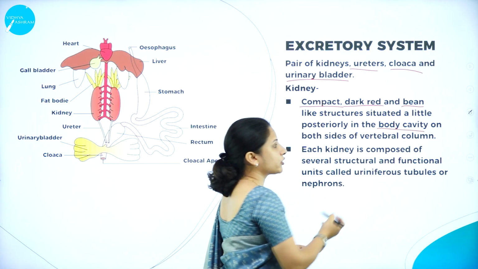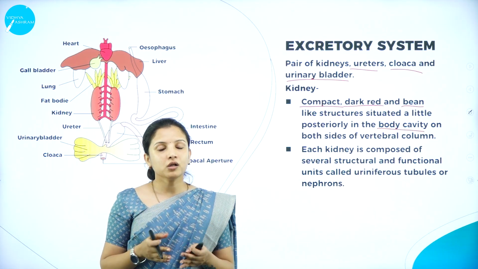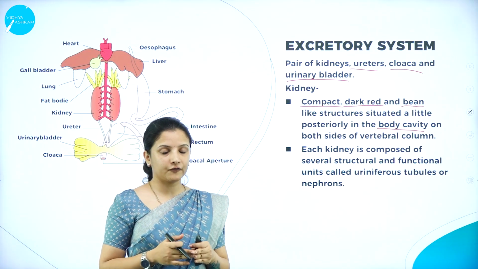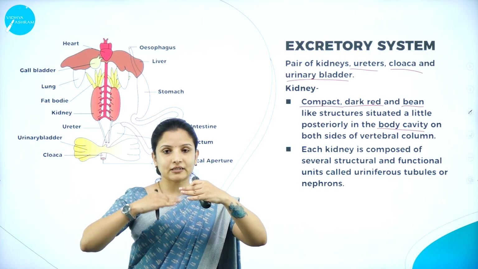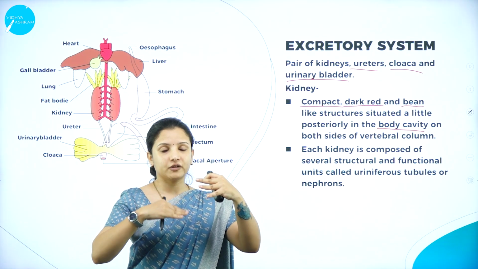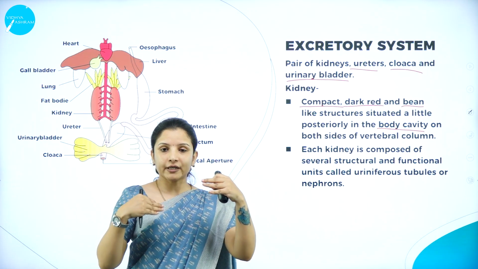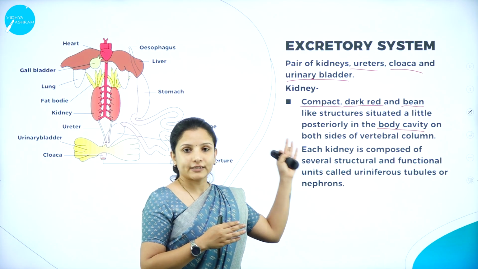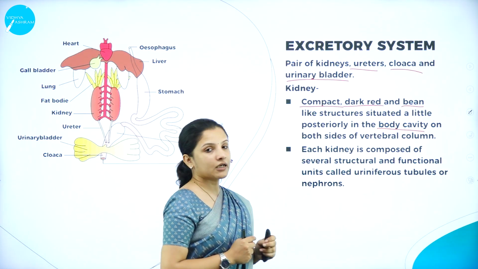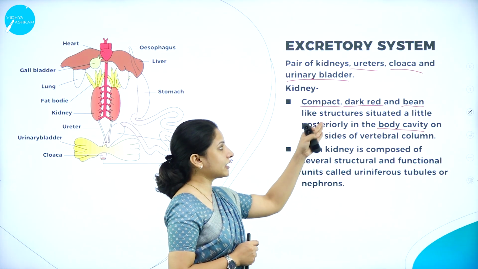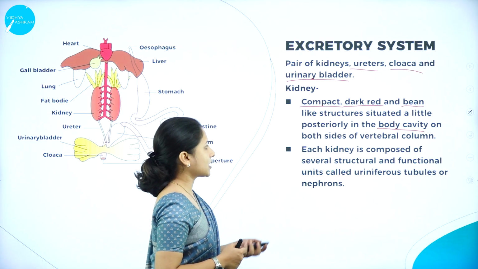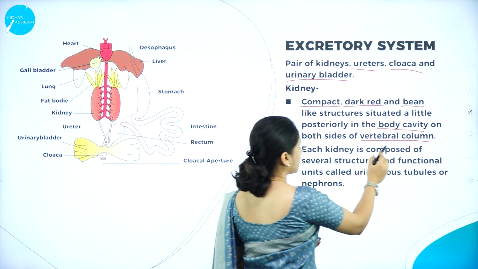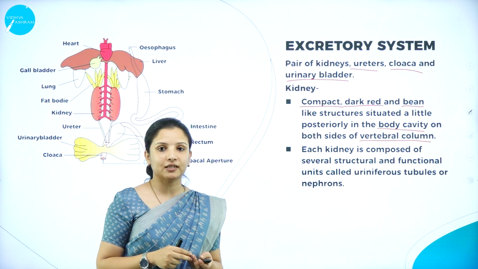Why body cavity? Because I had told you that all the organs inside a frog are present in the body cavity. At the posterior end, towards the cloacal region, is situated the excretory organ of the frog, the kidney, which is compact, dark red in color and bean shaped, and present on both sides of the vertebral column. What does that mean? Two kidneys are present in a frog.